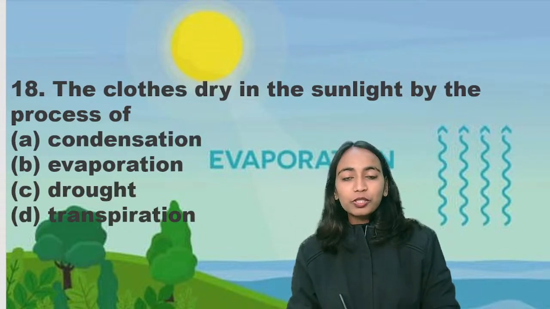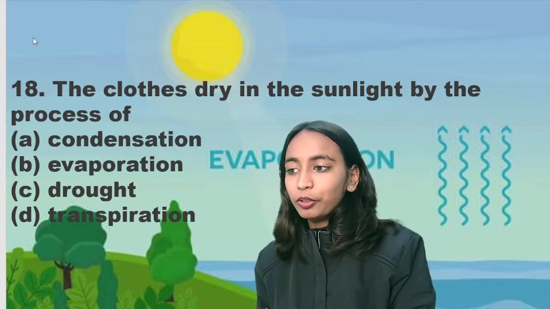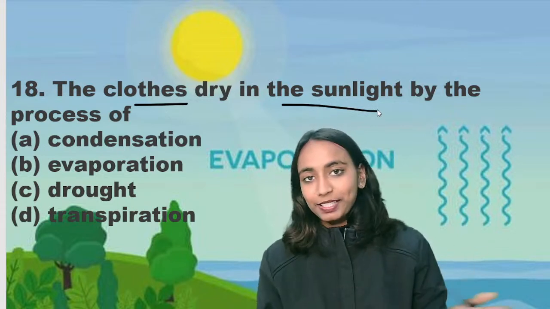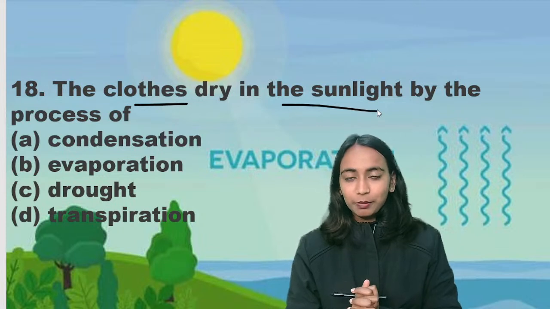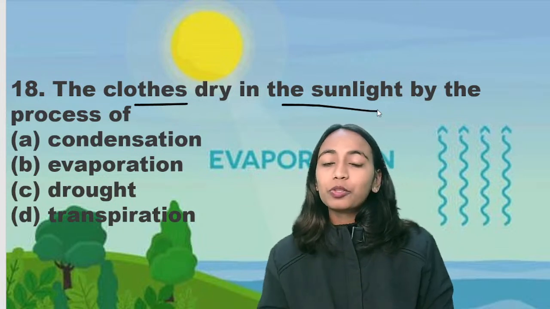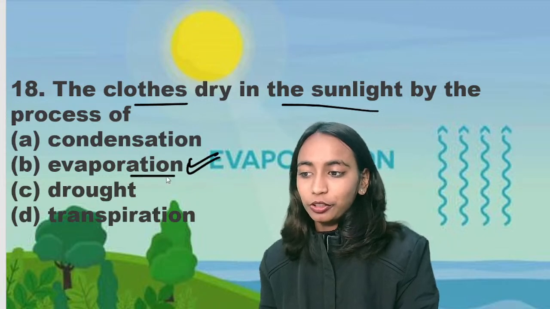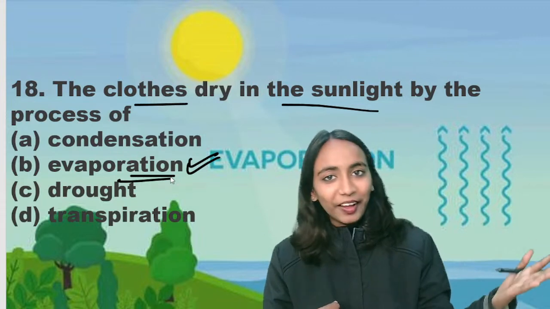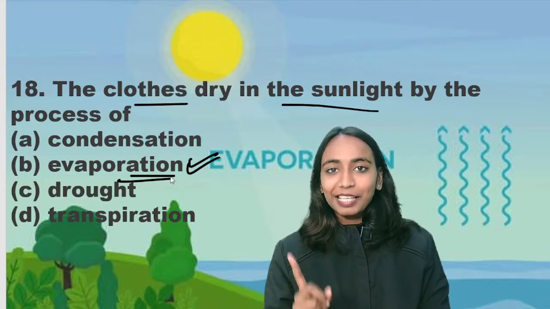Question 18. Clothes dry in sunlight by the process of. This is again an important question. Or sometimes the question comes, clothes dry faster in which season? So, condensation, evaporation, drought or transpiration. Whenever the clothes dry in sunlight, the process taking place is evaporation. So the water in the clothes gets evaporated in the air. So the process taking place behind the drying of clothes is evaporation.